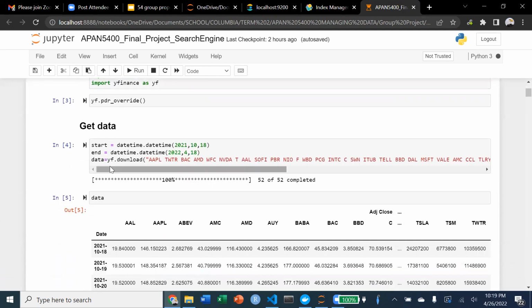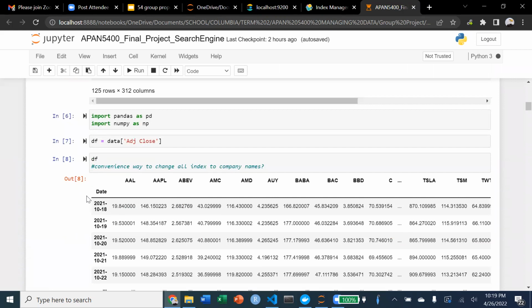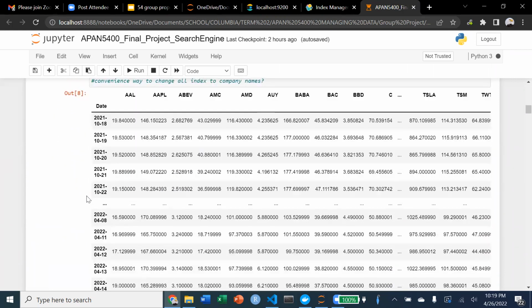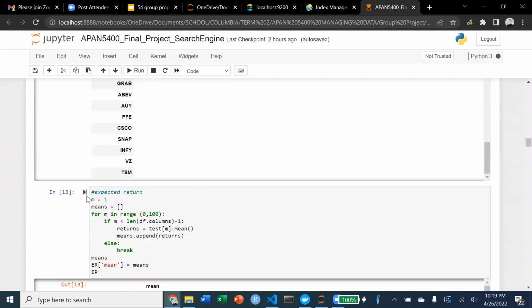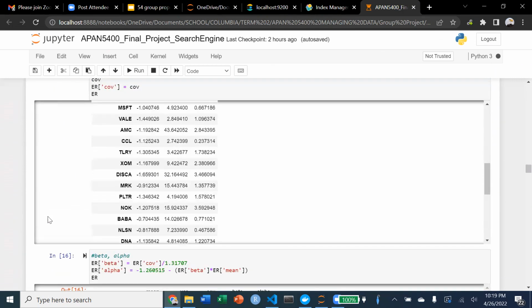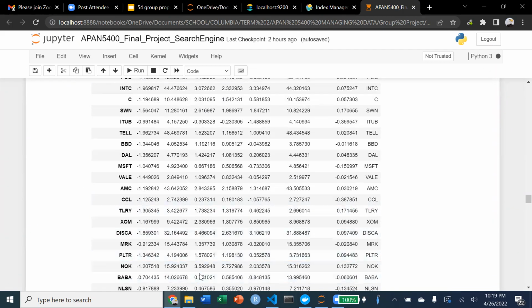Once we get that information, we load it into a data frame, and we perform a series of transformations of this data in order to calculate our financial ratios. Once we have these financial ratios ready, we export all this information into a JSON format.